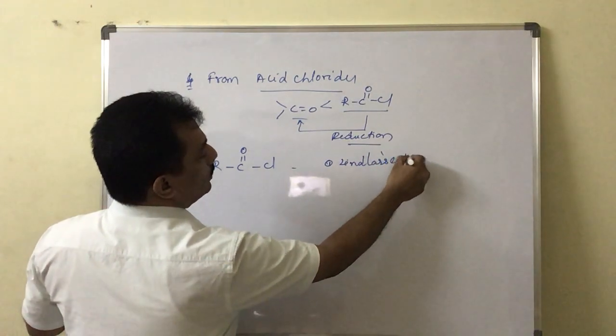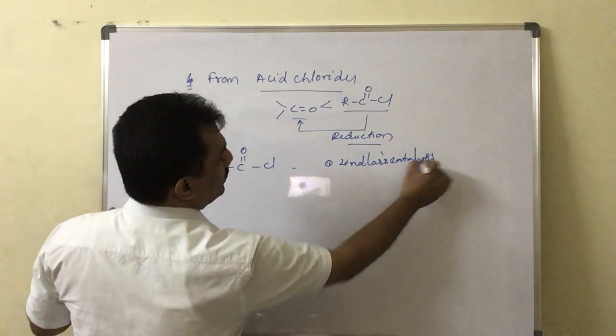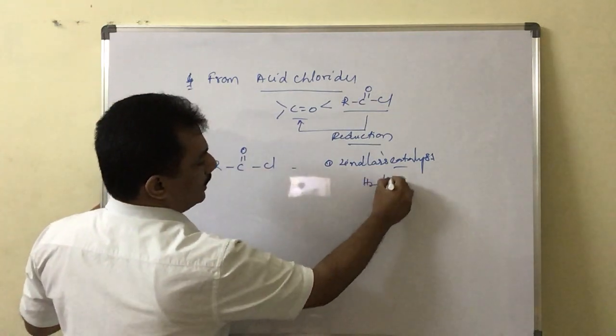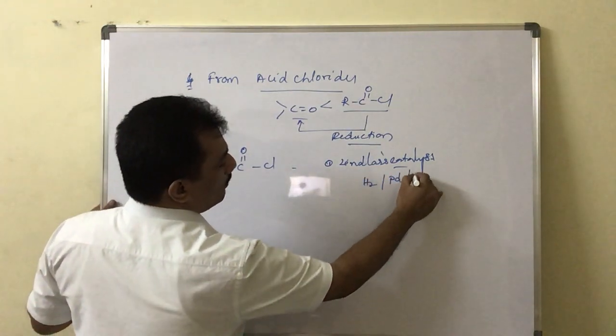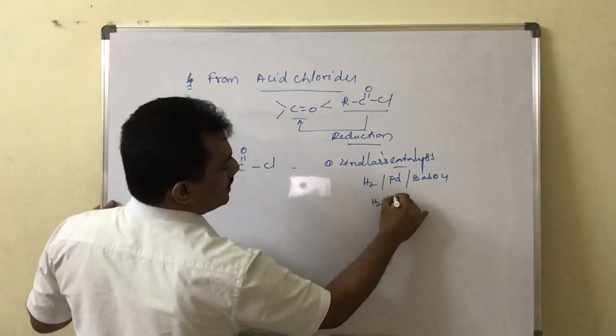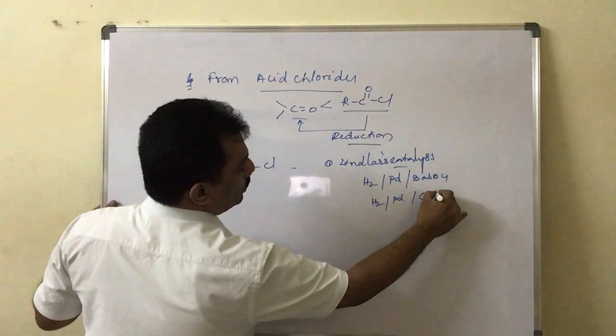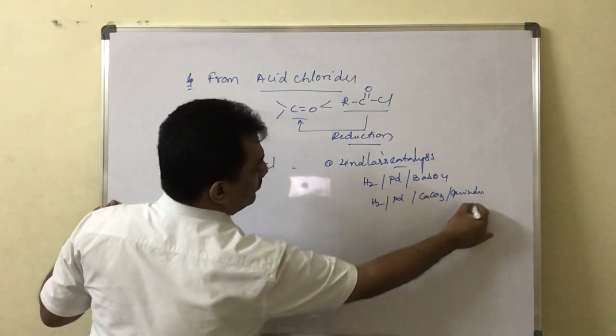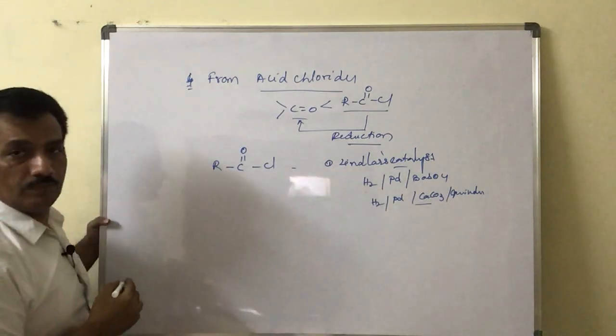Lindlar's catalyst. I think you know, you have this catalyst in your junior reader. Anyhow, let me give it: it is hydrogen in presence of palladium and barium sulfate, or hydrogen in presence of palladium and CaCO3 with quinoline. This is Lindlar's catalyst.